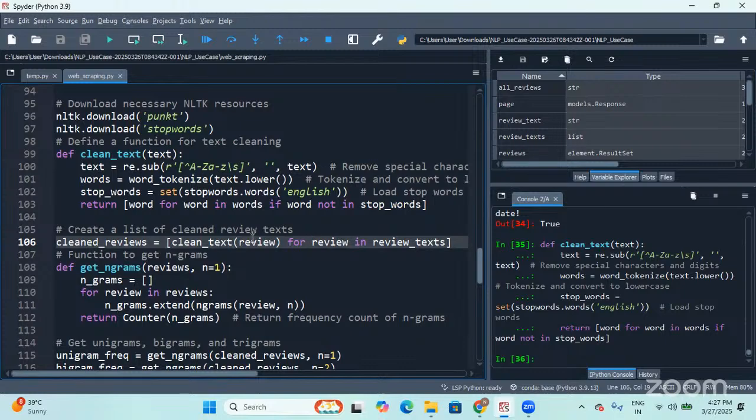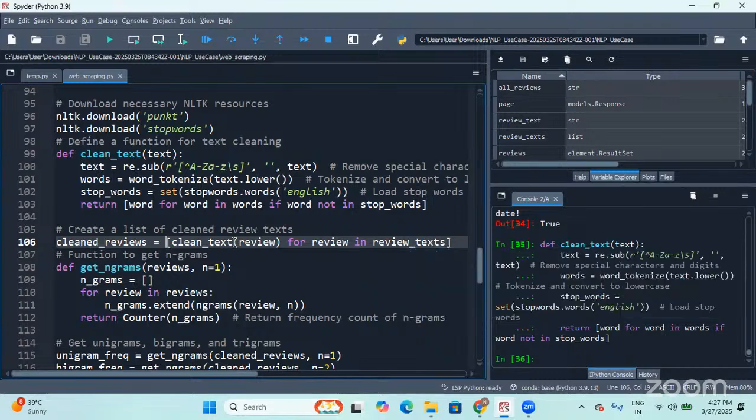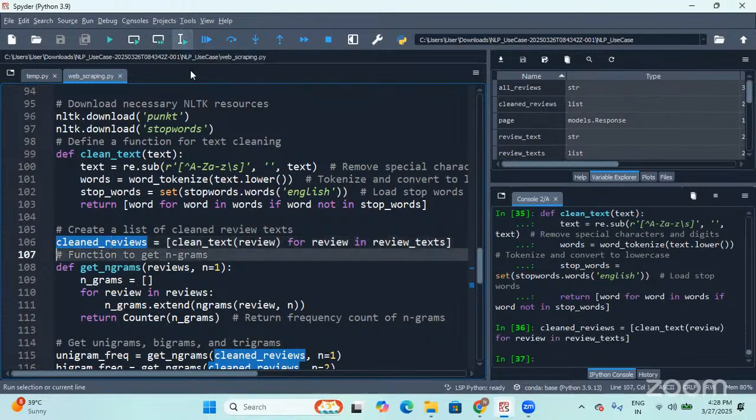So I should start from the loop: for review in review_text. Obviously I have it in a list, right? So for each review in this list, it has to undergo this function. Each review will be passed to this function. Oh no, it's a new list that we are going to give as output. Its name is clean_reviews. So this is the list that you are going to get.